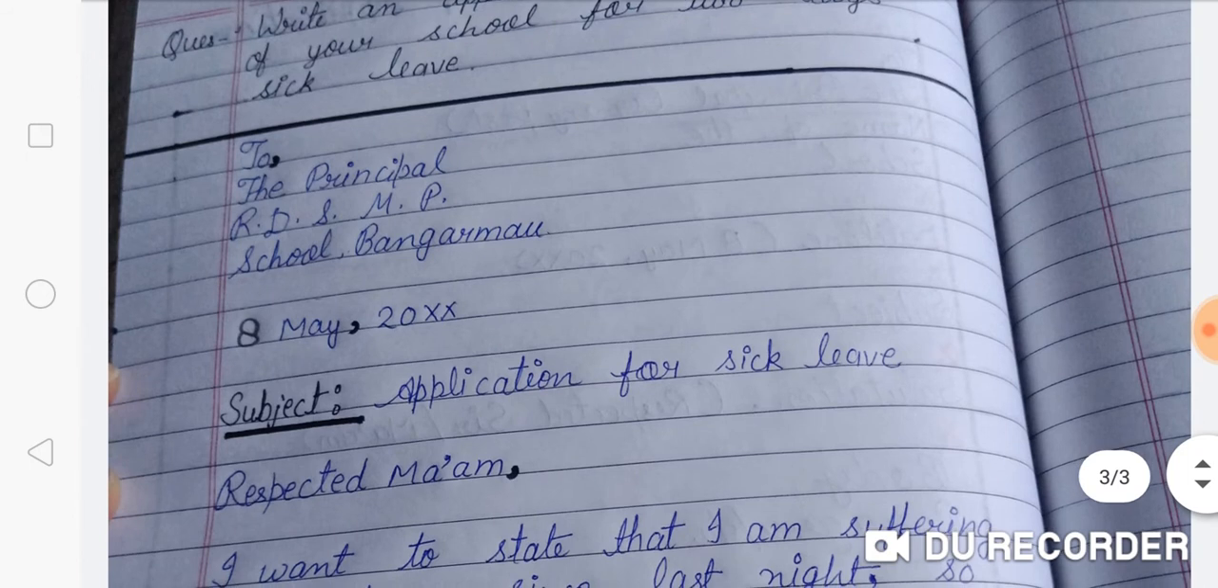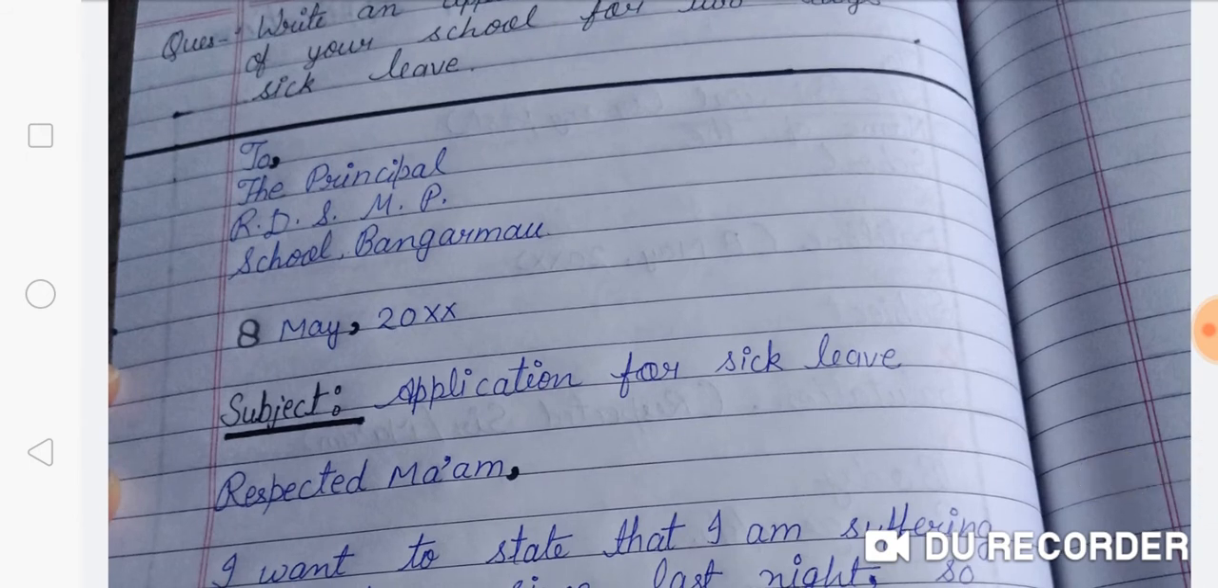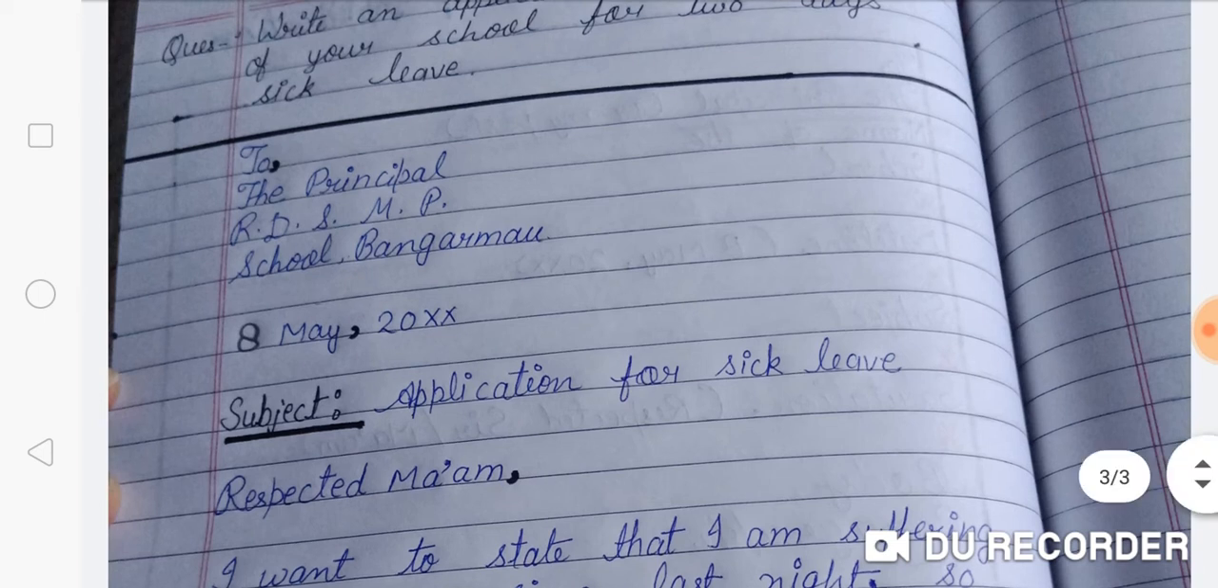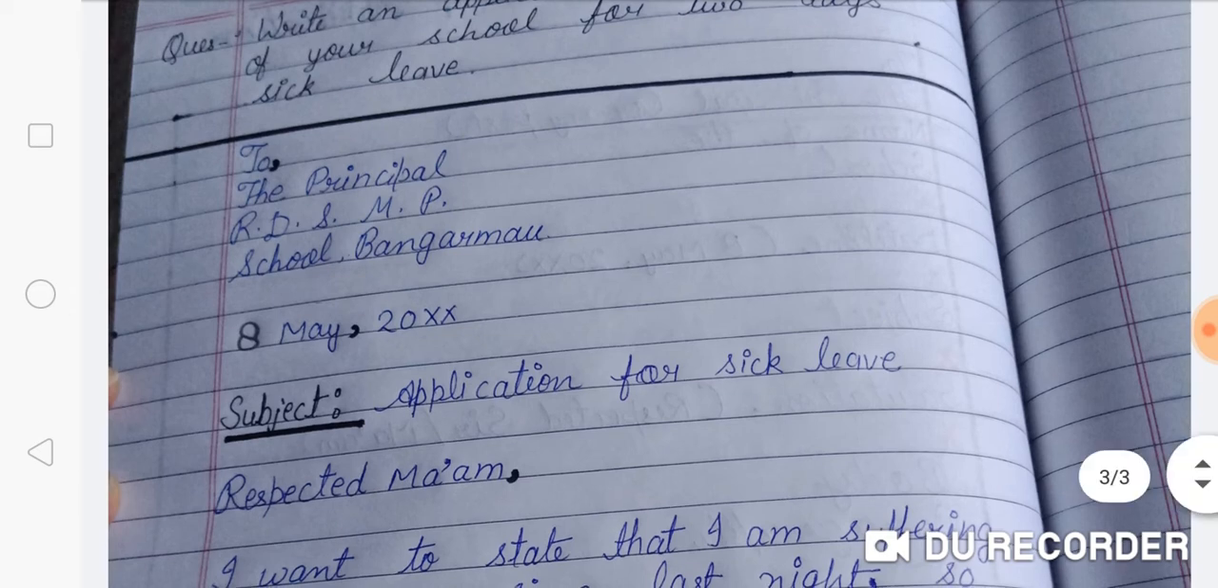Then leave a line, then mention the date. I have mentioned here 8 May. You can mention whatever date you want when you are writing. And class, the first letter of the month should be capital, and after that you have to put a comma. If you do not do it, your marks will be cut. Each and every very minor thing can cut your marks, you have to keep that in your mind.